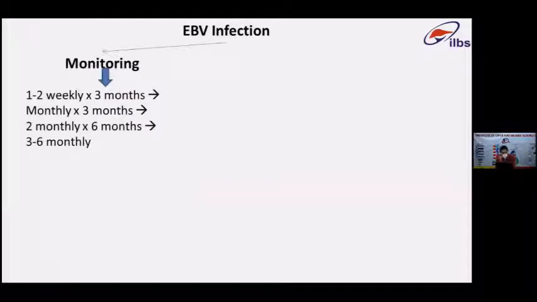So, last slide. This is the protocol that I think I can propose for EBV infection. The most important thing, especially in the high-risk group, is that you should start monitoring. Monitoring is difficult compared to CMV viremia, but at least you can do 1 to 2 weekly monitoring for the first 3 months, and then subsequently decrease it. Since the most important time period for developing PTLD is the first year after transplant, that is the most important period that you should monitor preemptively in these cases.